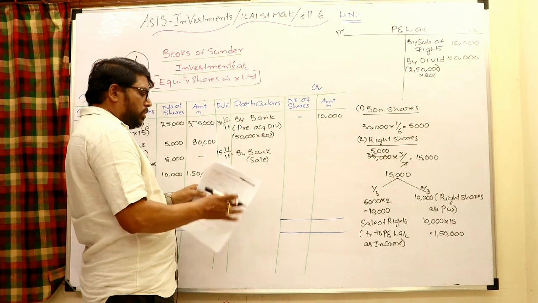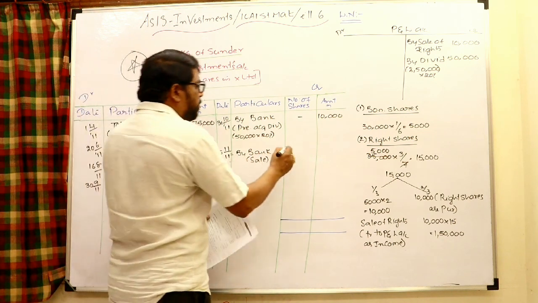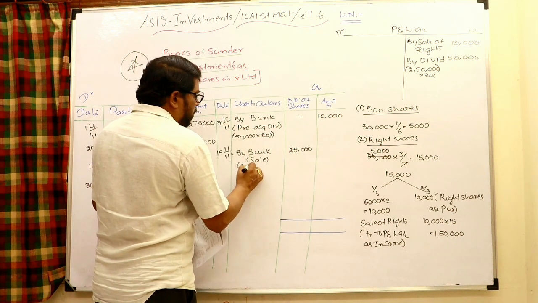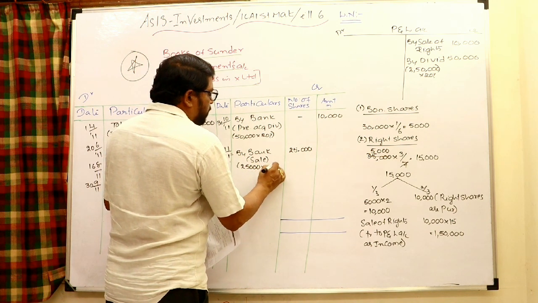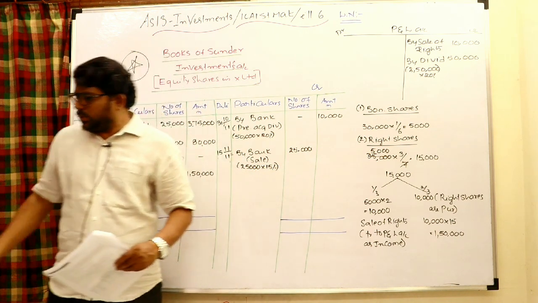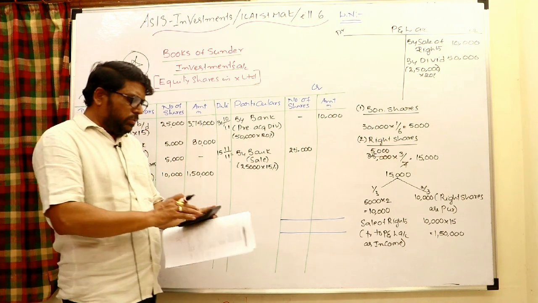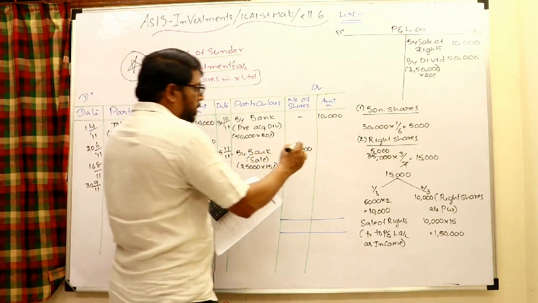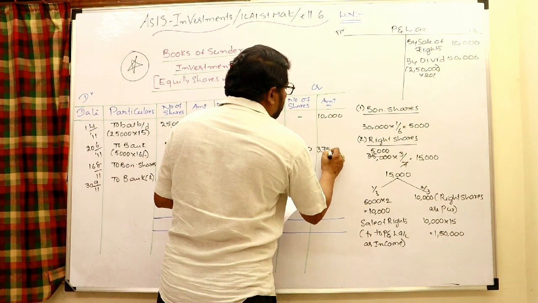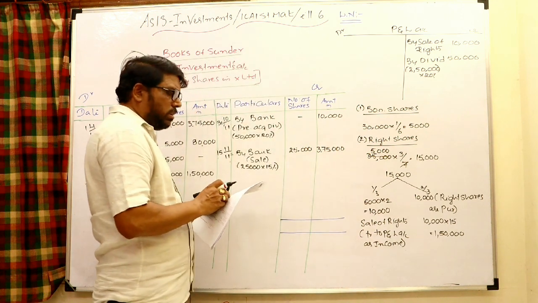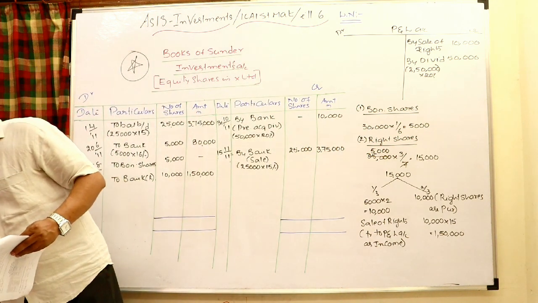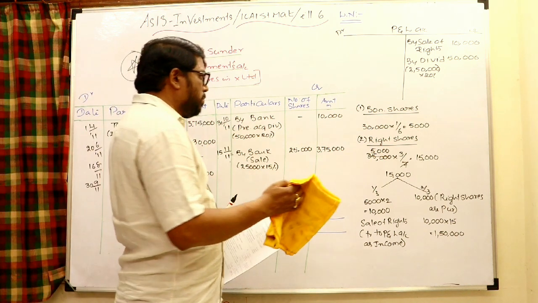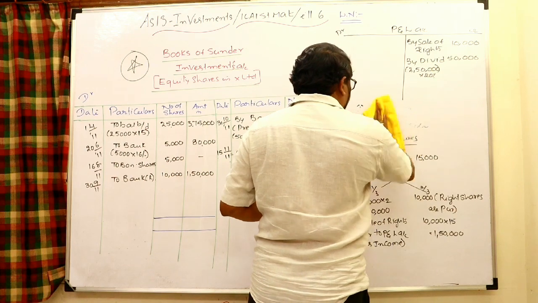So how many investments are sold? It is given that 25,000 investments are sold, within brackets 25,000 into sale price at 15 rupees. You may calculate 25,000 into 15, that is 3,75,000. Now we need to find out the profit or loss on selling the investments, based on average cost.